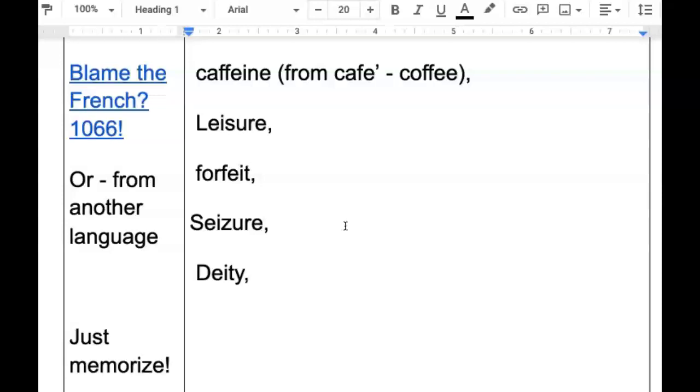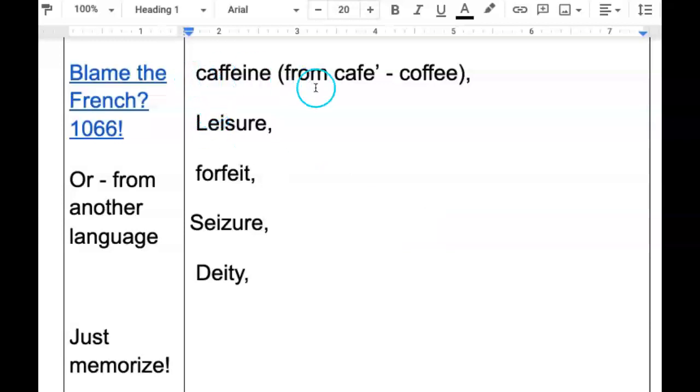And I don't mean it literally, don't blame the French literally, but in history, if you care to look this up, this is a hyperlink that gives you a little information about it. 1066, the Normans, the French, invaded England, William the Conqueror. And with that invasion, the English language was forever changed. So we have many words that come from French, and when you get that they're from French, you understand why they just don't follow the rules.